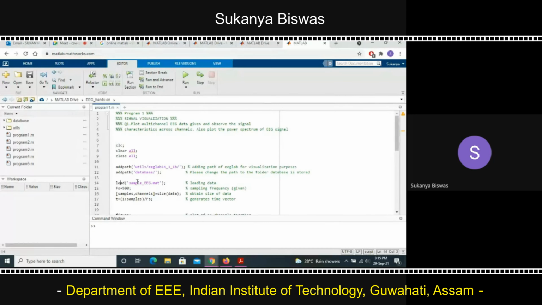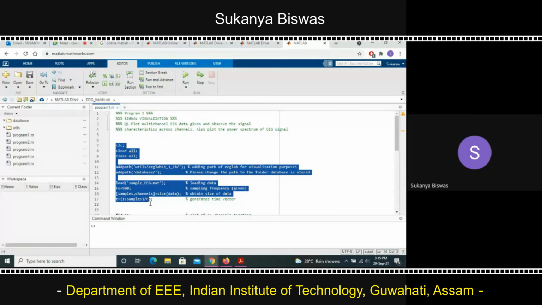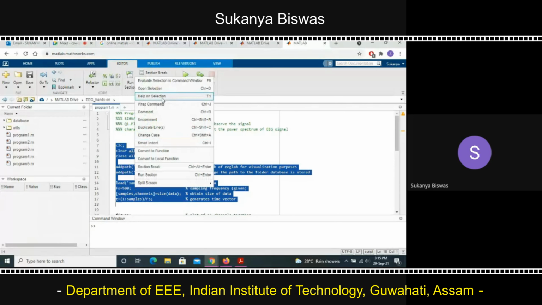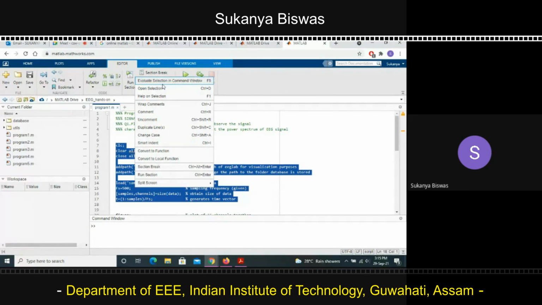So here the first line starts. It's a sample EEG of sampling frequency 500 Hertz. So let me run only this part till now. I hope everyone is able to follow.